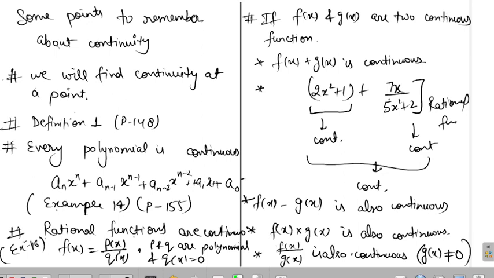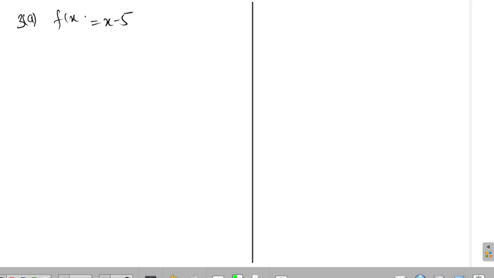Okay. So now we will just apply some of these properties. We still have time. Now I am doing method 3, question number 1a. I have f(x) equals x minus 5.